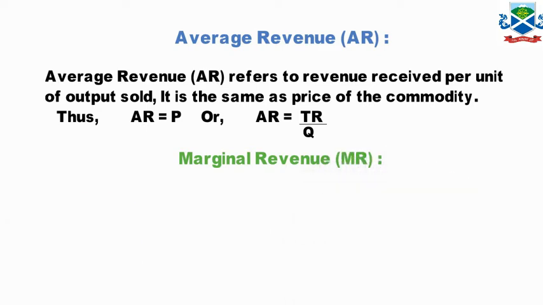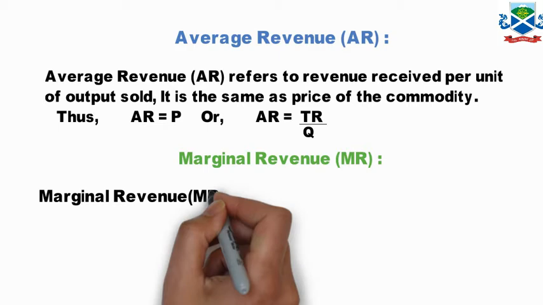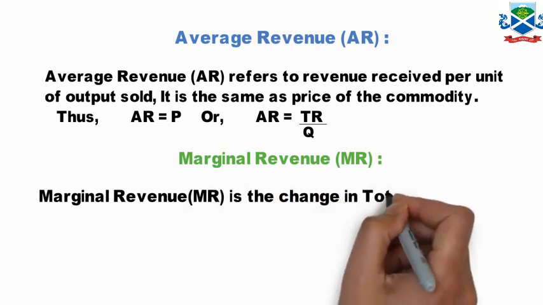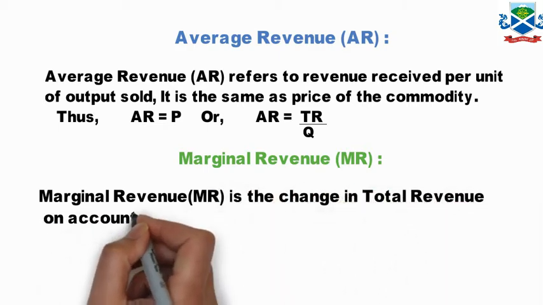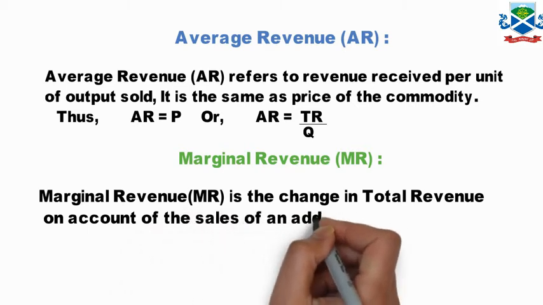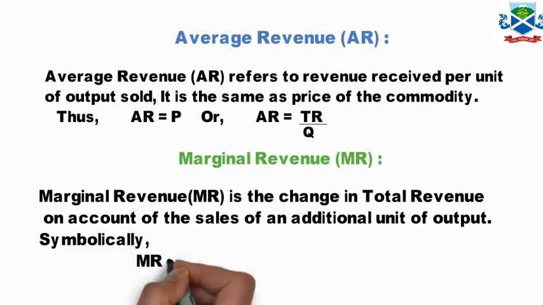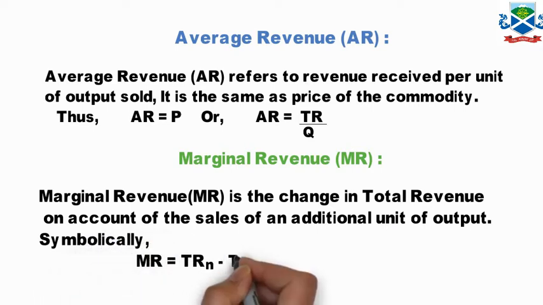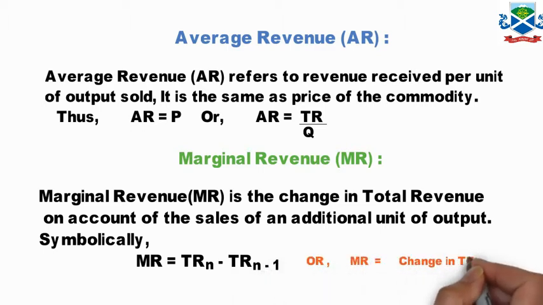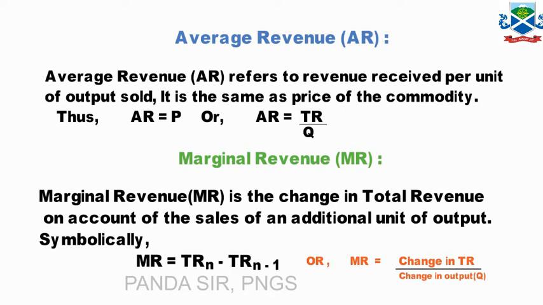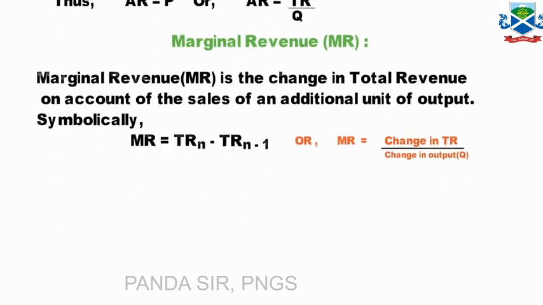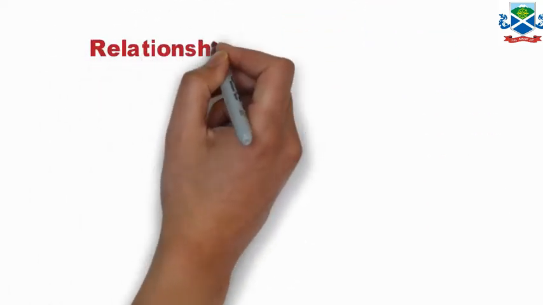Next one is marginal revenue, which is denoted as MR. Marginal revenue is the change in total revenue on account of the sale of an additional unit of output. Symbolically, MR is equal to TRn minus TRn minus 1, or MR is equal to change in TR divided by change in output. Change means delta. Sometimes in your book you will find delta TR divided by delta Q. So that is the marginal revenue.